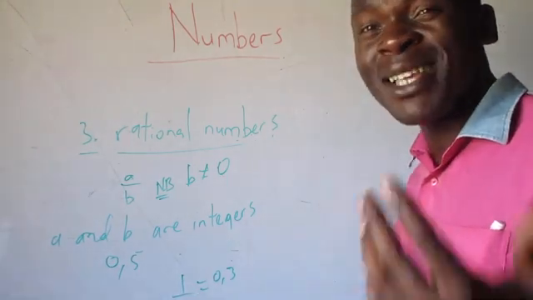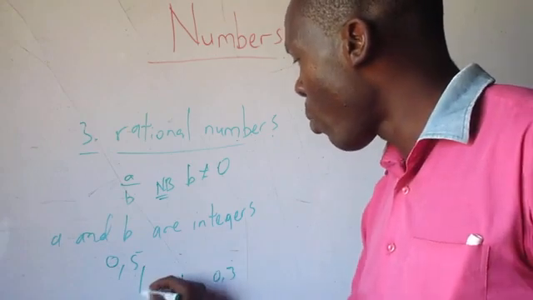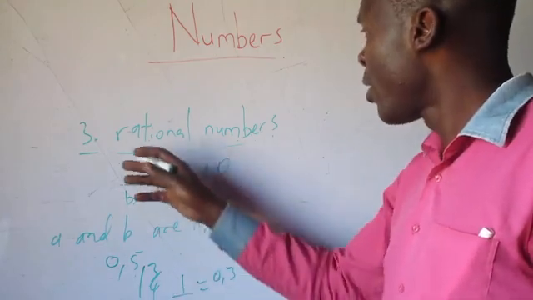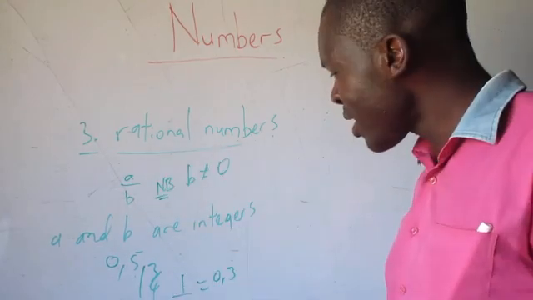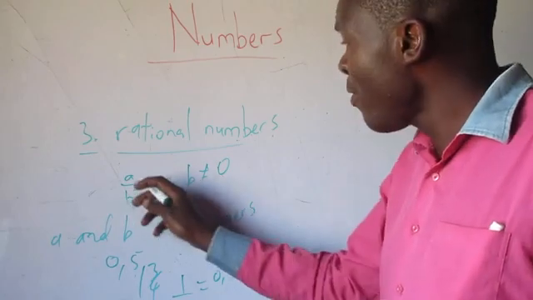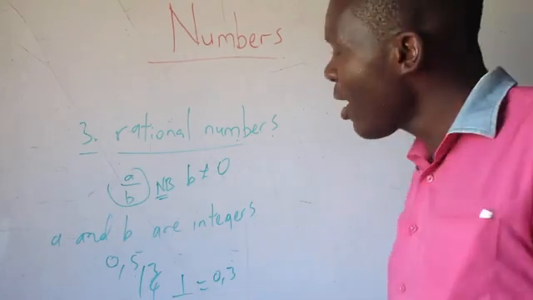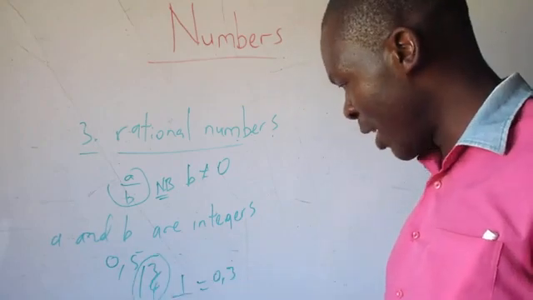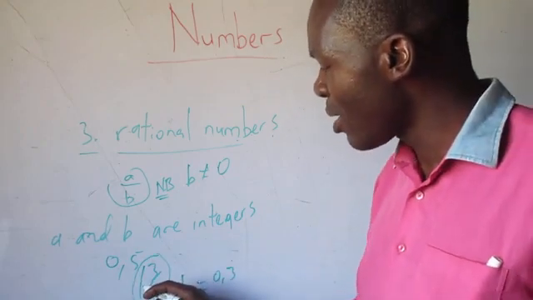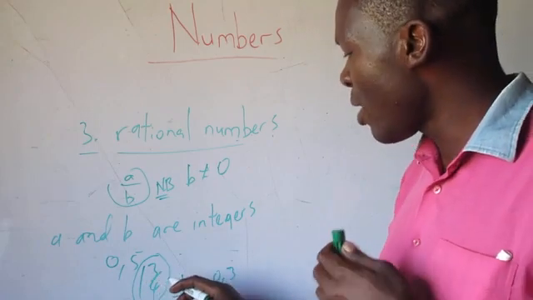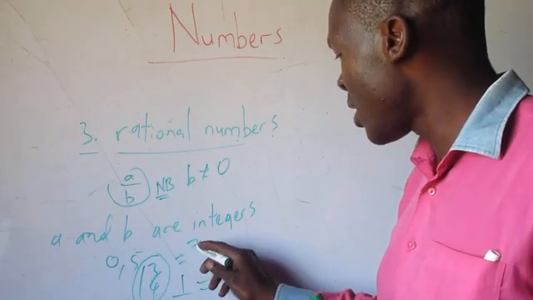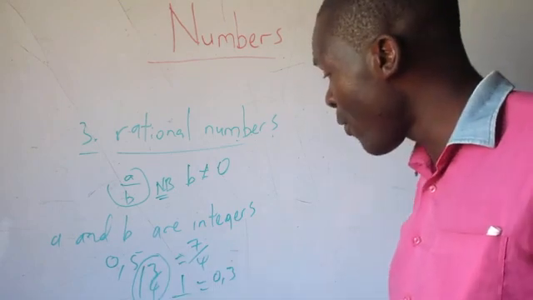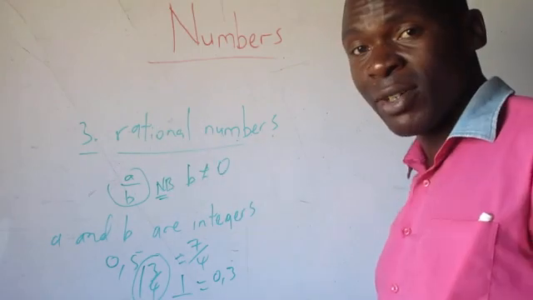And also mixed numbers, for example, 1 and 3 over 4 is an example of a rational number, because it can be expressed in the form of a over b by changing this to an improper fraction, whereby we say 4 times 1, we get 4, we add 3 and we get 7. This can be written as 7 over 4. So 1 whole and 3 over 4 is also a rational number.